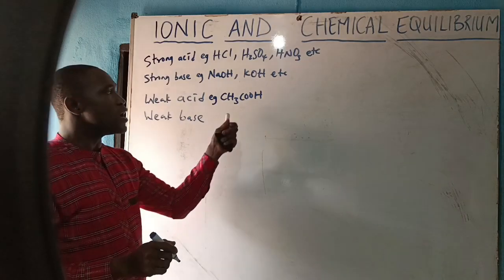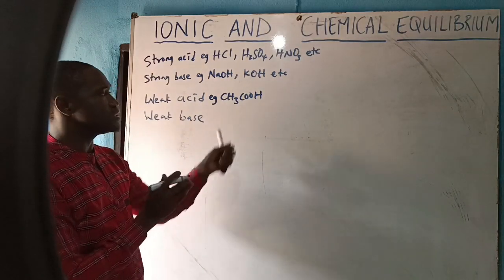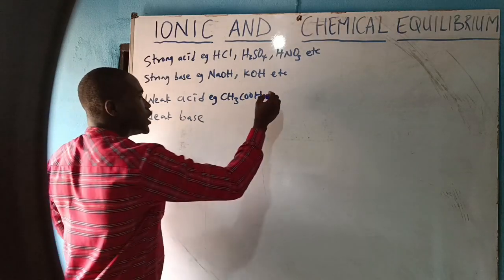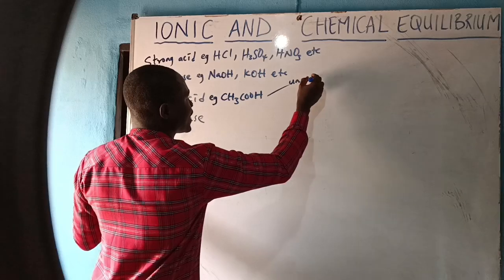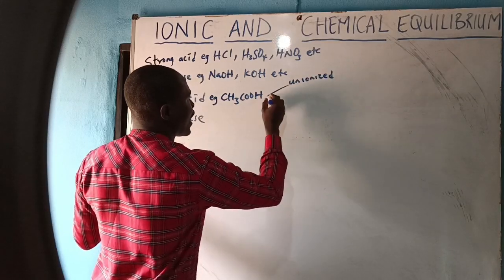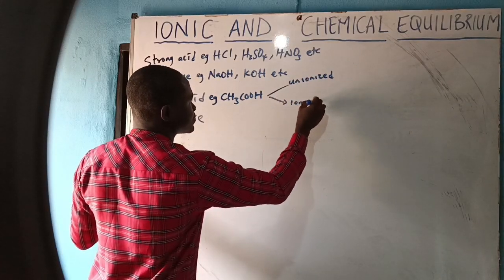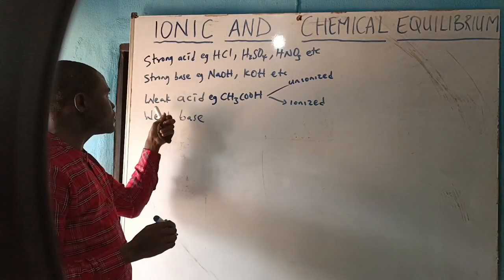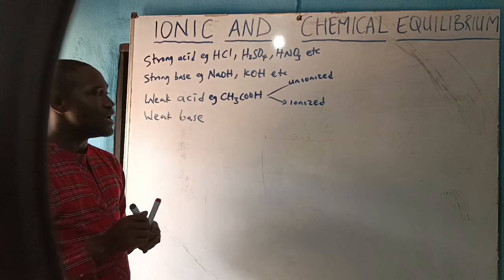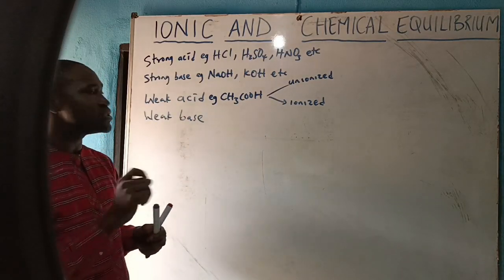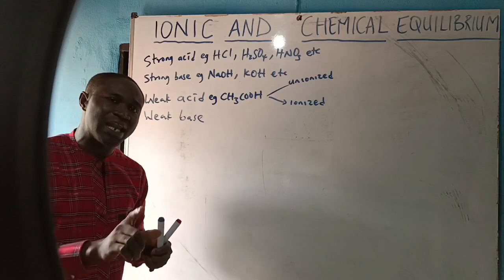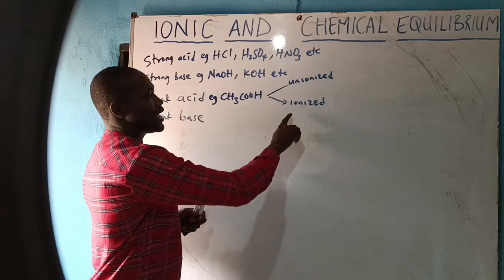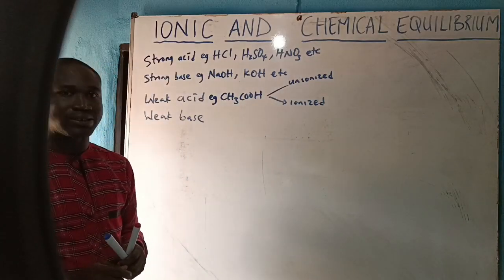That means when you dissolve it in water, the implication is that it will have two things. It will have the unionized part and it will have the ionized part. That is what we mean by calling an acid a weak acid. A weak acid simply means an acid which has the tendency to ionize partially in water.